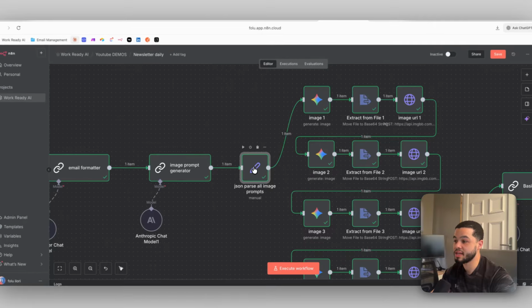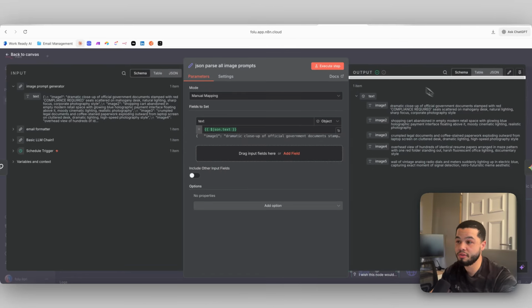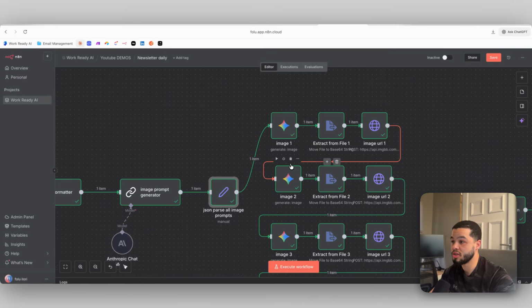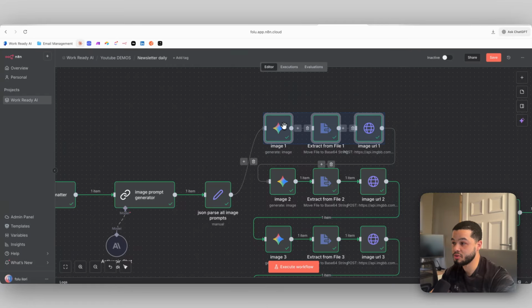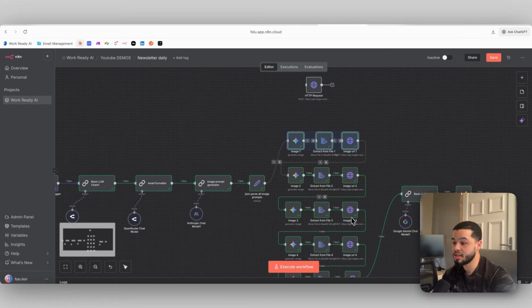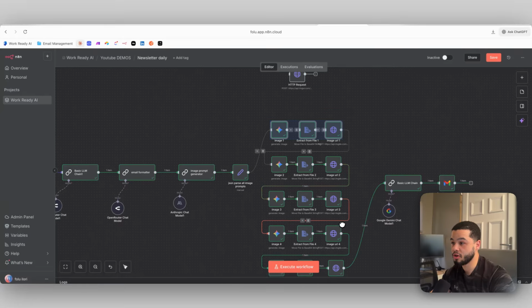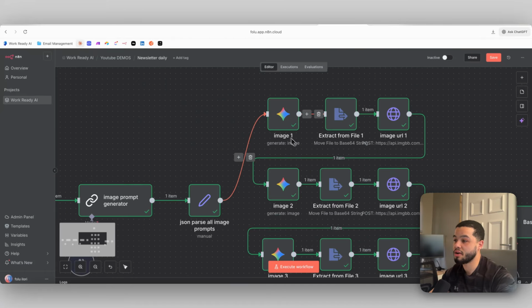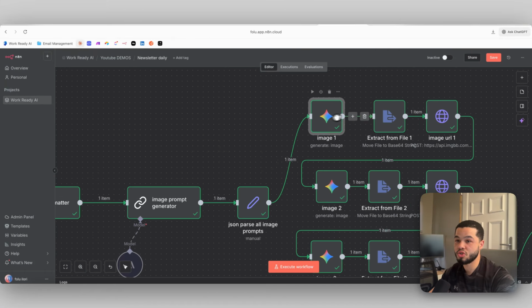Now, after we have these outputs, we are basically nearly finished. The next thing we need to do is we just need to create 5 versions of this. As you can see here, we have one version here, we have the second version over here, and basically this is just copy and paste 5 times. So when you create this first one, you'll press Control C and Control V, and you'll just get the second one over here. So what this is going to be is we're going to generate an image. We're going to use Gemini to generate these images.